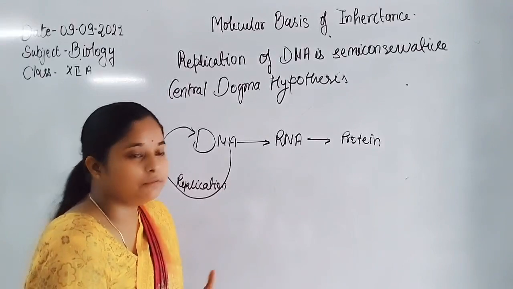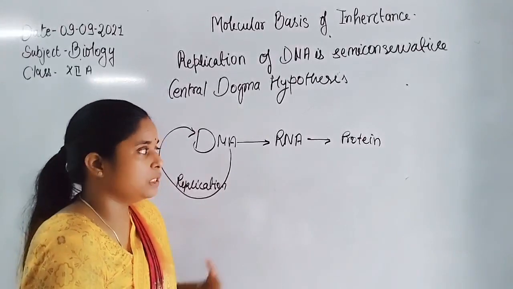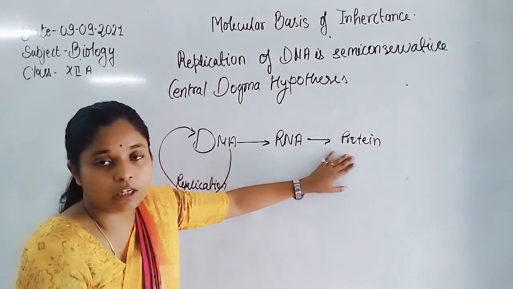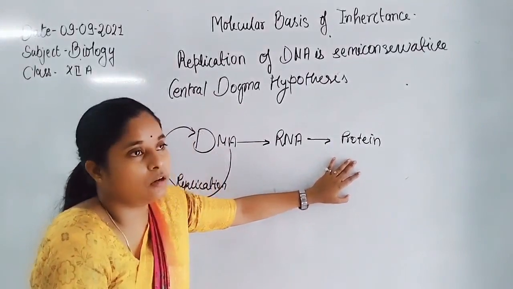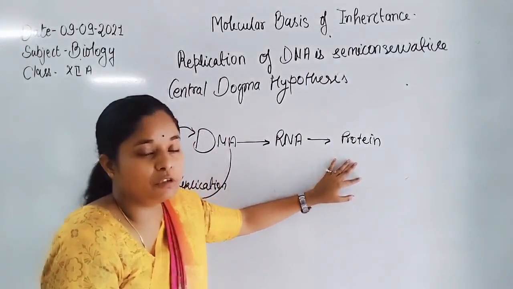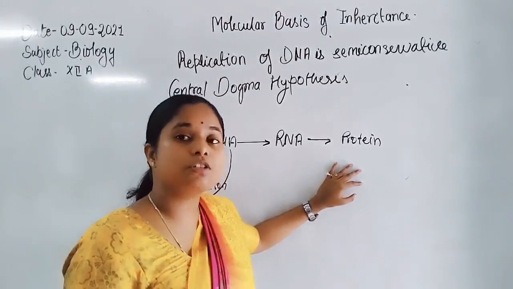For example, the insulin hormone is simply synthesized as a prohormone, or immature protein, which is not functional because it does not have functional ability.